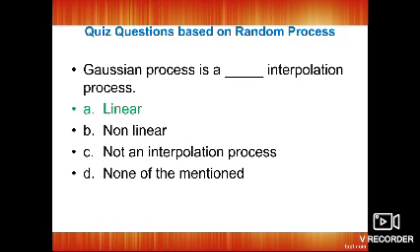So we have one quiz question based upon this random process: the Gaussian process is a dash interpolation process. Question again: Gaussian process is a linear interpolation process.